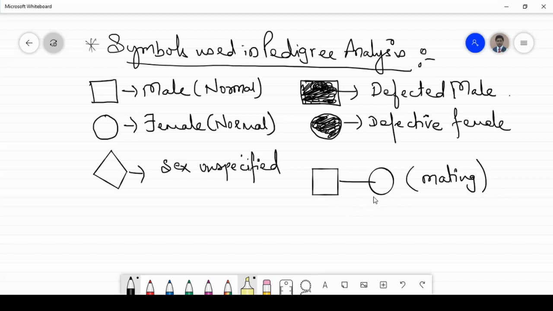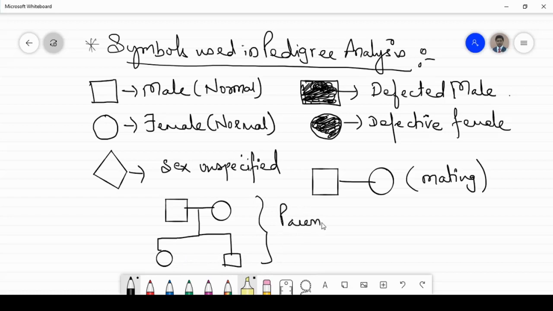Apart from that, if I draw this chart, the square is the father, then the mother, then the children. So this denotes the parents above and the children below.